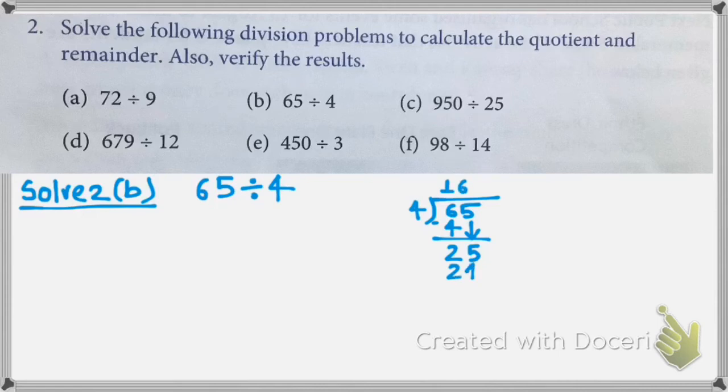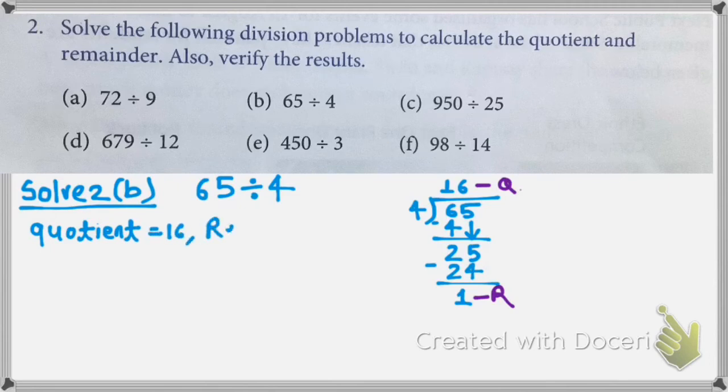So 24, let's subtract this from 25, it will give you 1. So students, 1 here is remainder, means what is left over, what remains. Quotient means how many times, so it is 16 times. So let's write our answer. Quotient is 16 and remainder is here 1.